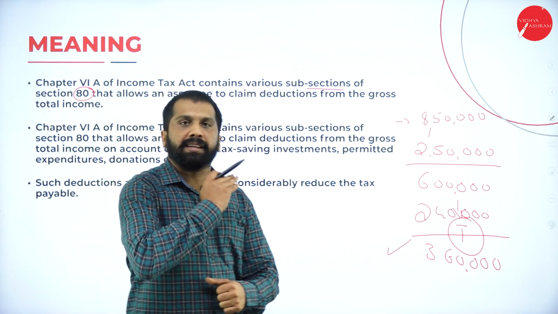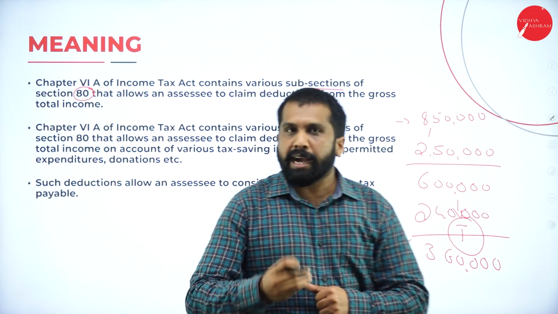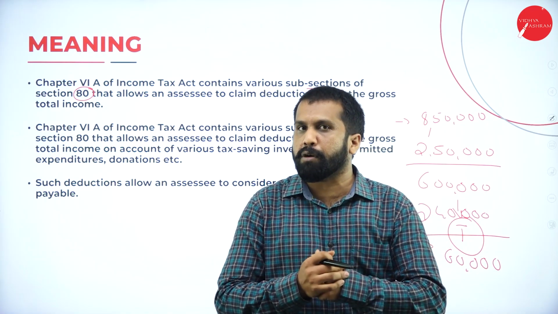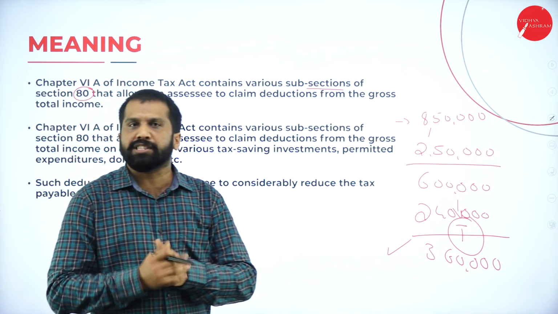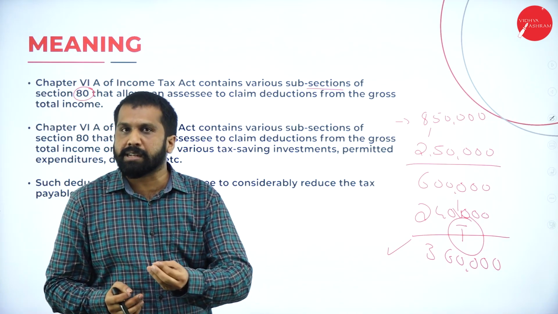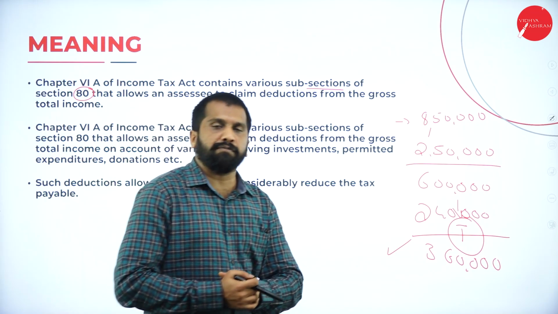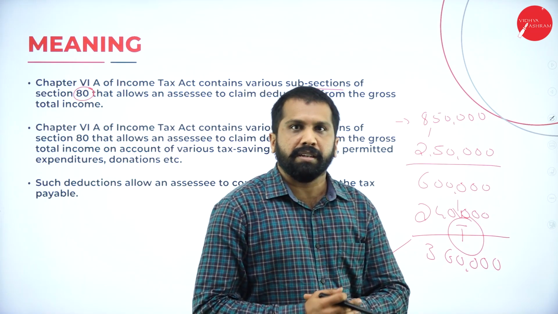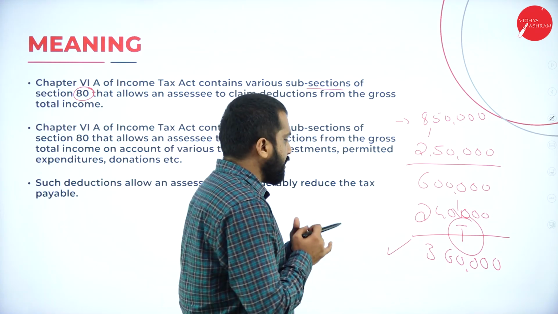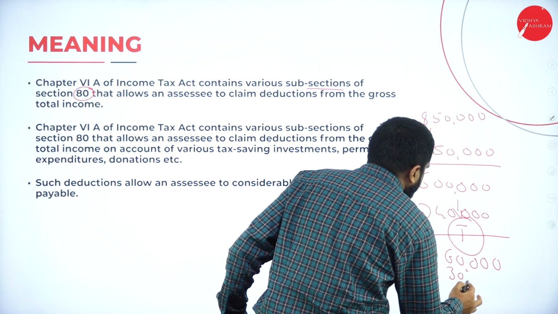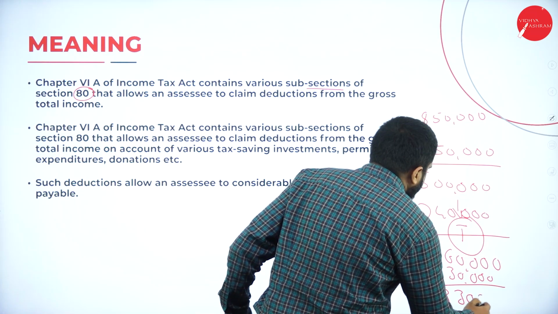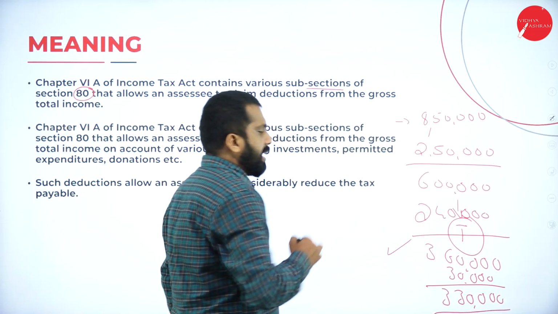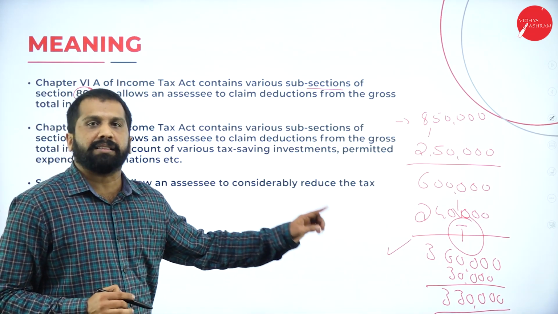Clear? Again, I have a small kid. I am paying tuition fees for my kid. Just assume that I am paying around 30,000 tuition fee. Tuition fee in the sense of school fee. Whatever tuition fee I paid, I can minus. So I have to pay tax on what amount? 3,30,000. I am supposed to pay tax on 3,30,000.